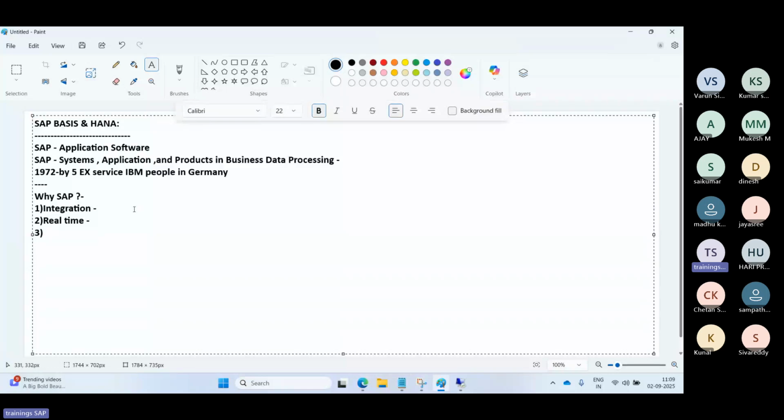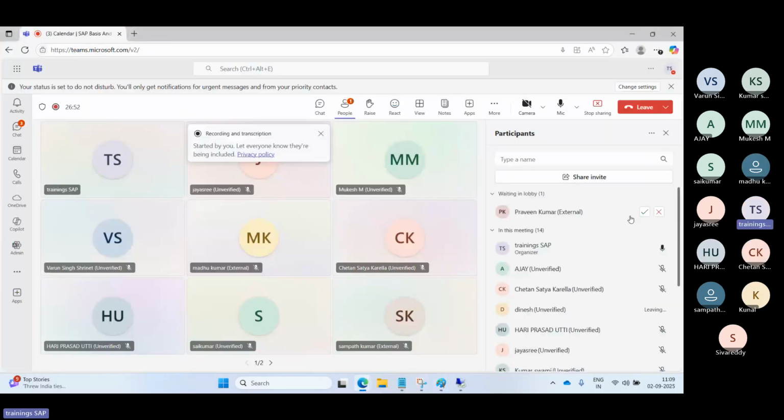And also compliance: it meets global regulatory industry standards. There are also many innovative functionalities available, AI, ML, analytics, cloud. Many innovative things are integrated into this.